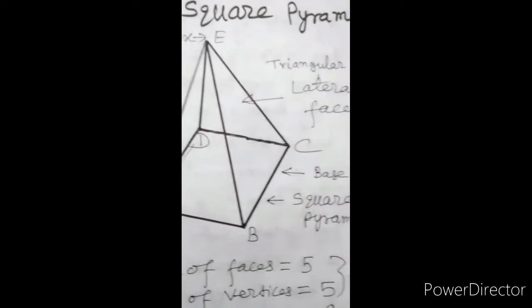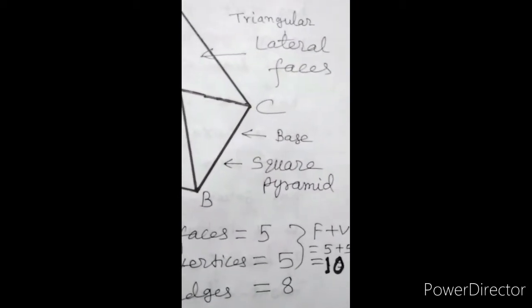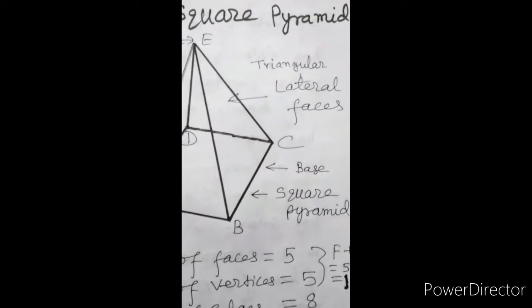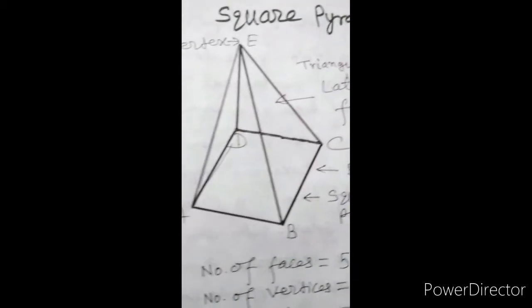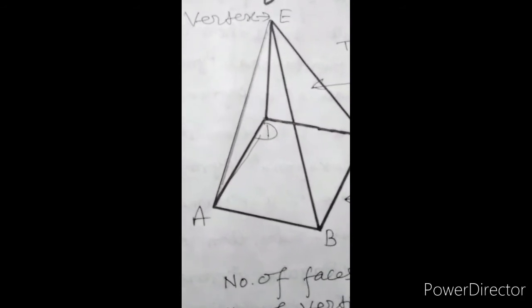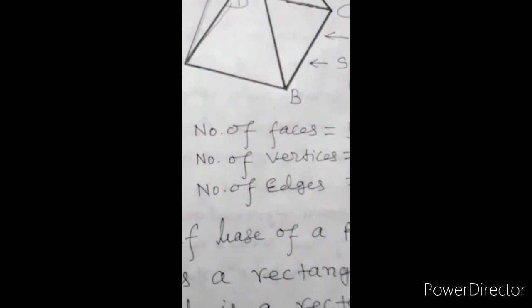Other lateral faces are triangular. Base, a square pyramid, its lateral faces are triangles. Vertex is E at which these lateral faces are meeting.